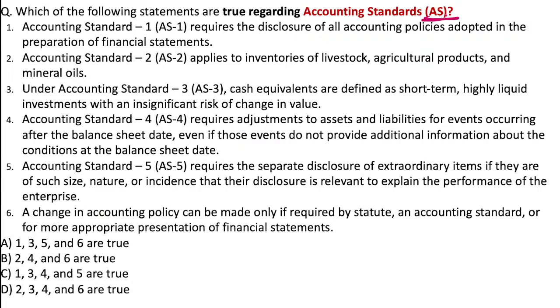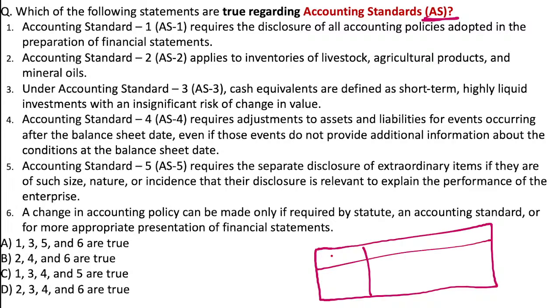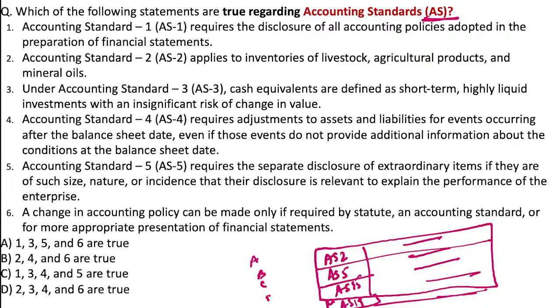Now how they ask question around accounting standard? Sometime what they'll do, they'll give you, or most of the time what we have experienced, one side they'll mention the accounting standard, like let's say accounting standard 2, accounting standard 5, accounting standard आपका 15, let's say accounting standard आपका 19, right? This is the one side. Another side आपका they'll give you the basically the particulars about these. Then they'll ask you to match this particular one, A, B, C, D, which pair is आपका correctly matched. So this type of question also for sure for 2 marks, and it can be like in different way also the detailing of those particular accounting standard, right?